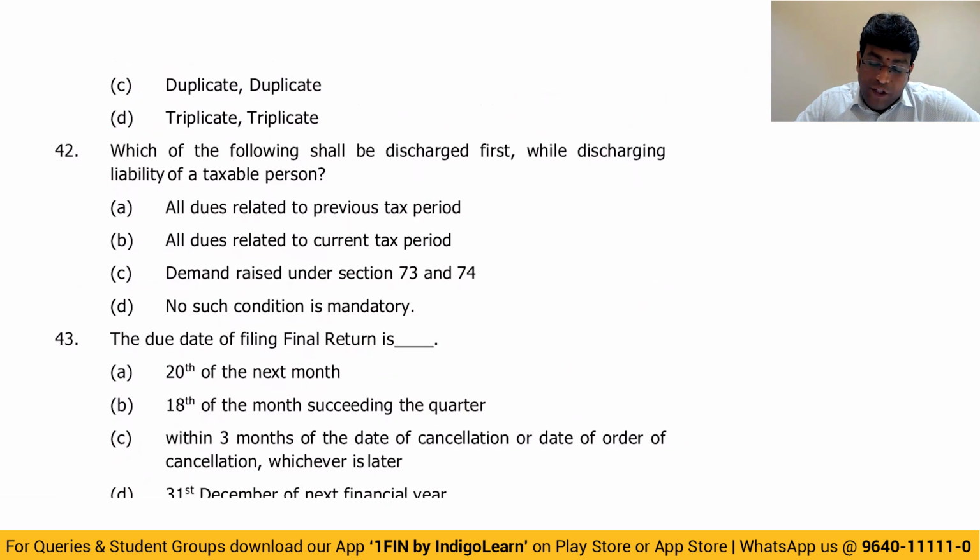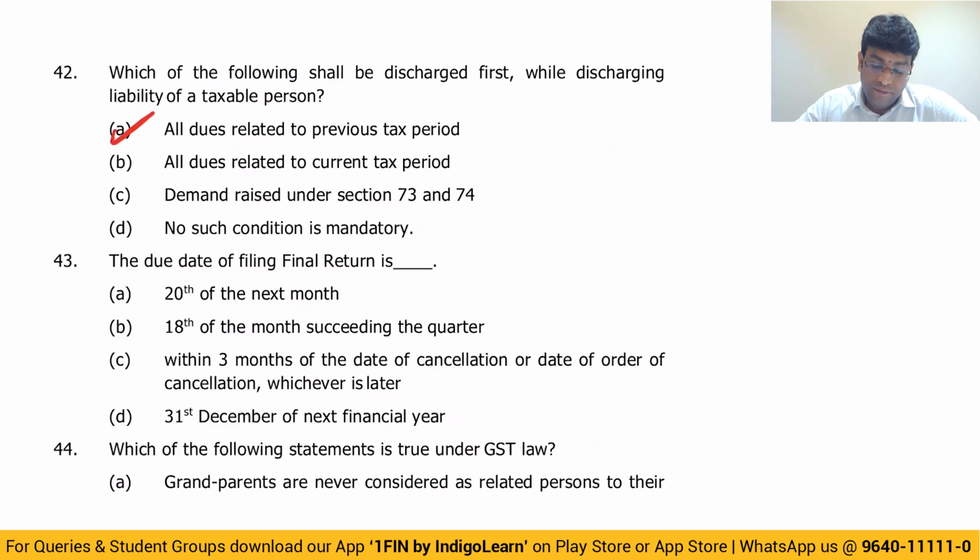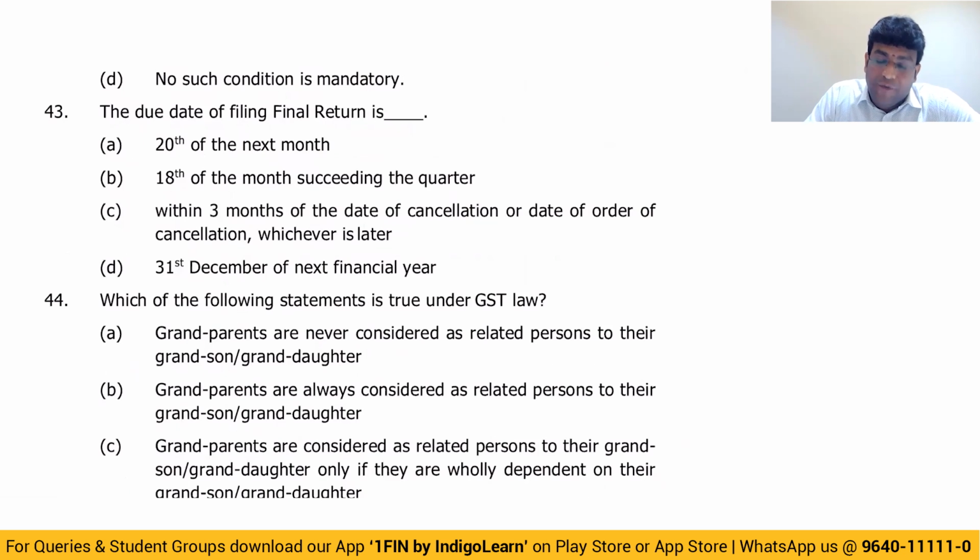Next one. Which of the following shall be discharged first while discharging liability of a taxable person? First, you have to discharge all the dues related to previous tax period, then current tax period, then only the demand raised. So answer is option A, all dues related to previous tax period. Next. Due date for filing final return. Sometime back we got this point, 3 months from the date of cancellation or 3 months from date of order of cancellation, whichever is later.